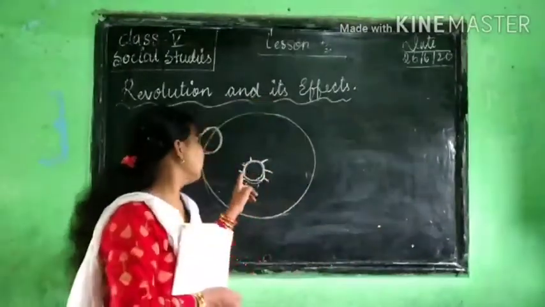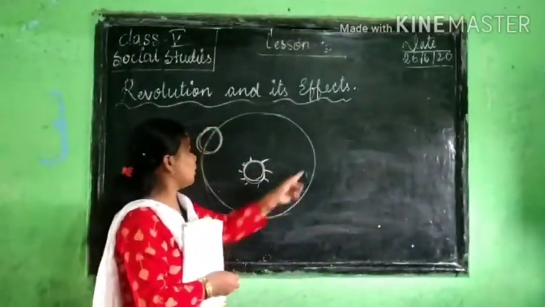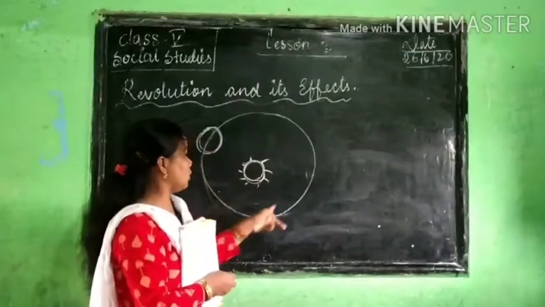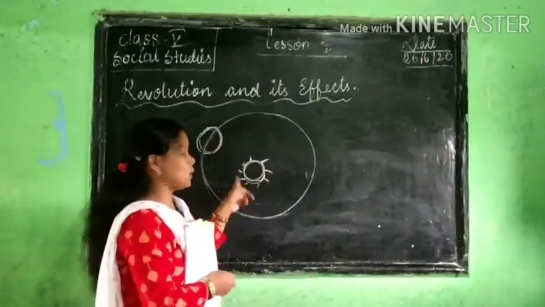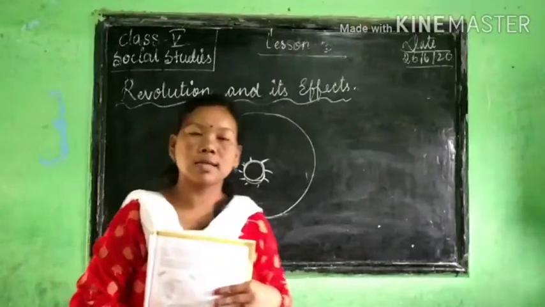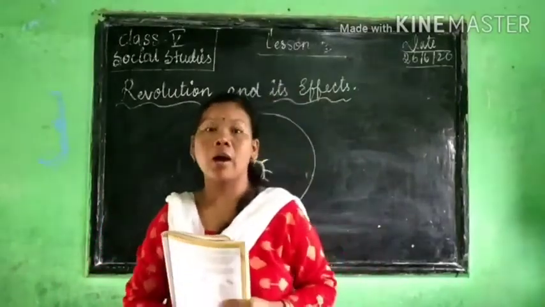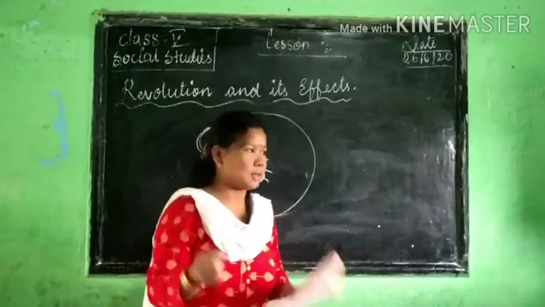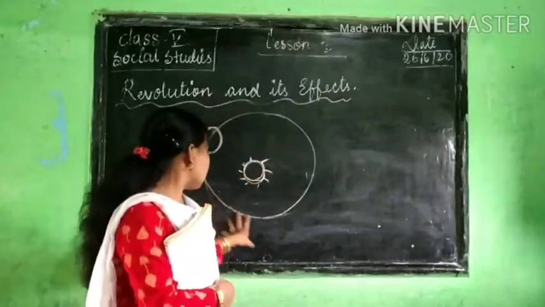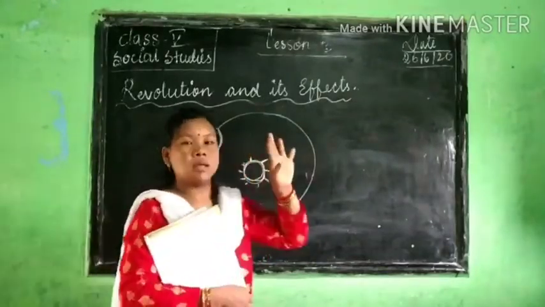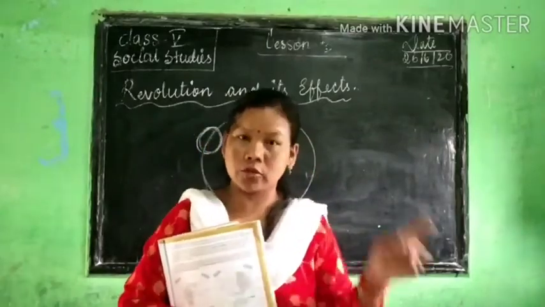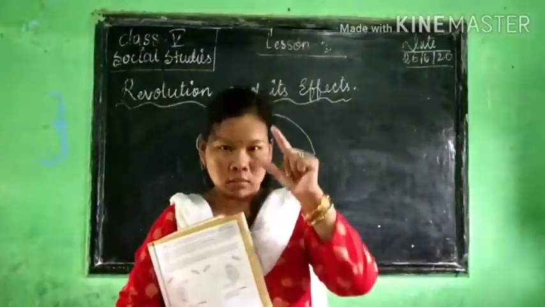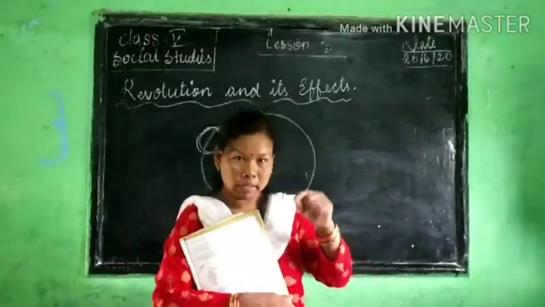But here, to make one movement, to go one round, it takes 365.5 days. Understand? Means 1 year, right? Means this earth is revolving around the sun, so it takes 1 year to make one round. Understand?